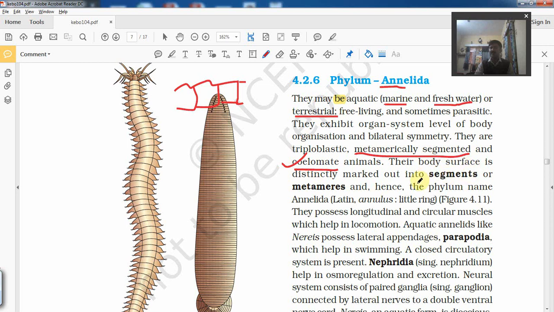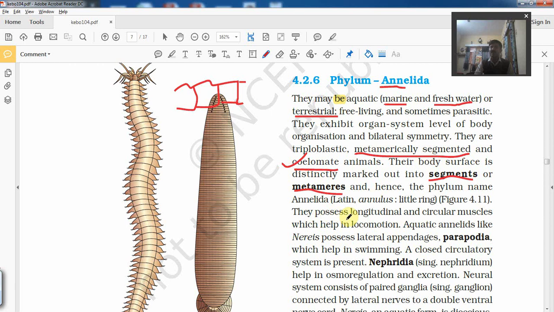The body surface is externally and internally divided, meaning the body is divided into segments. These segments are called metameres. This kind of segmentation is known as metamerism. Repeated segmentation includes the presence of similar types of organs or parts in all the segments. The term Annelida comes from annulus. Annulus means there is presence of rings.